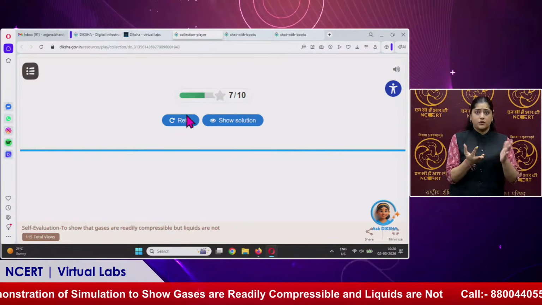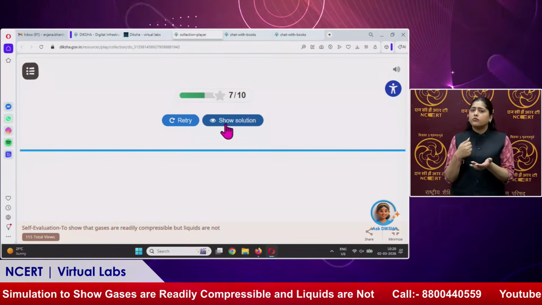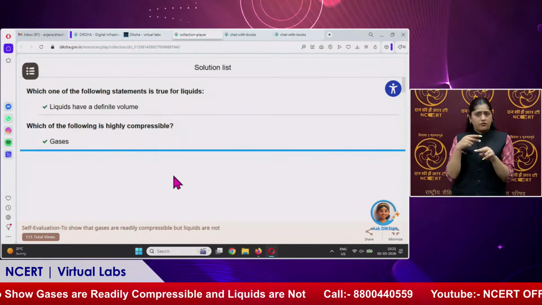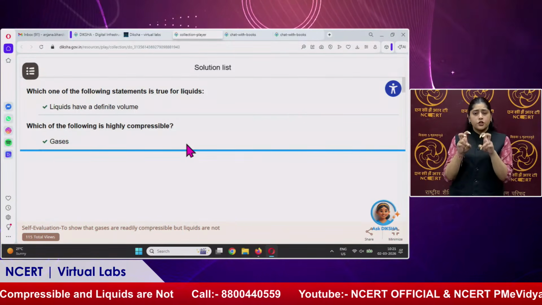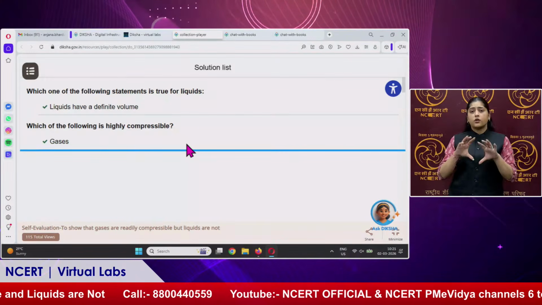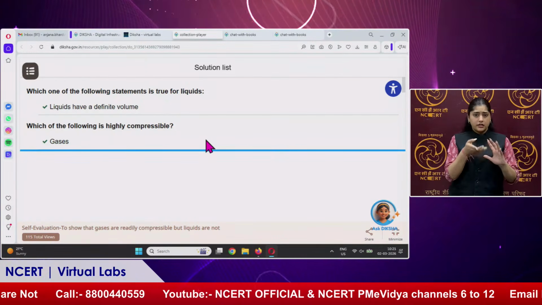We can also retry, or we can see the solution if we want to see. So this is how we can self-evaluate ourselves. This is the demonstration for class 9th: gases are readily compressible while liquids are not.